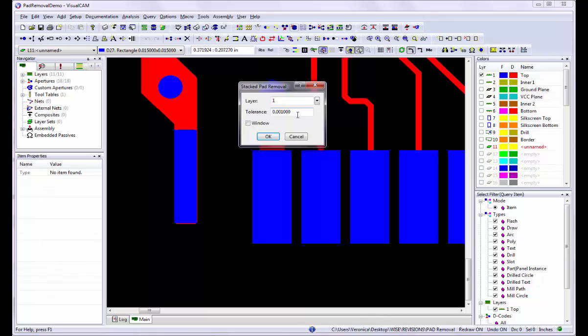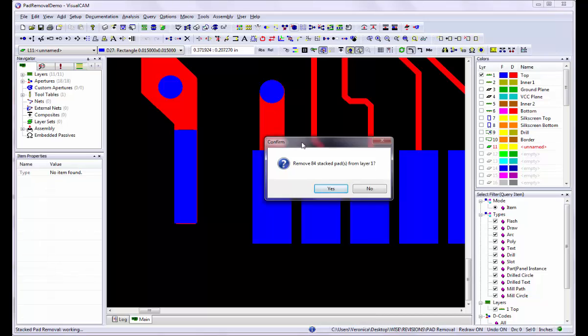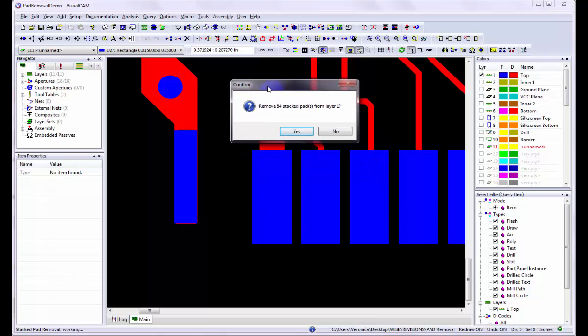If you wish to only process a select window of pads, select the Window option. Otherwise, the entire layer is processed. Click on the OK button. If you selected the Window option, define your selection window. The pads are processed according to your selections.